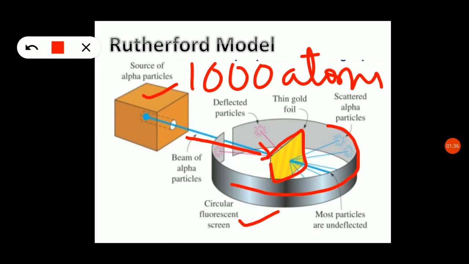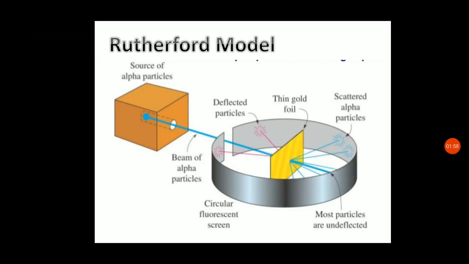When he passed them, some rays were undeflected, meaning they did not change direction. They passed through the gold foil. And some rays were deflected back, meaning they changed direction.